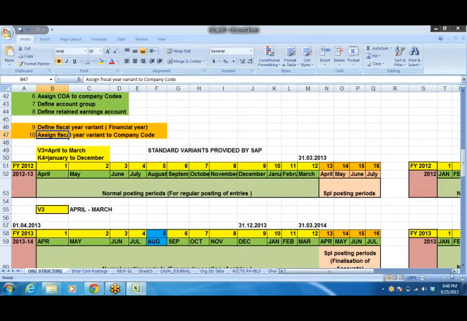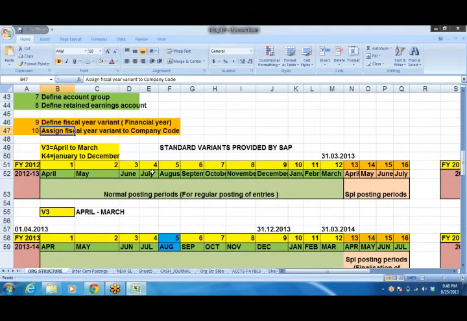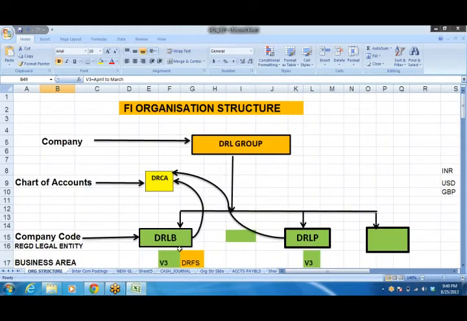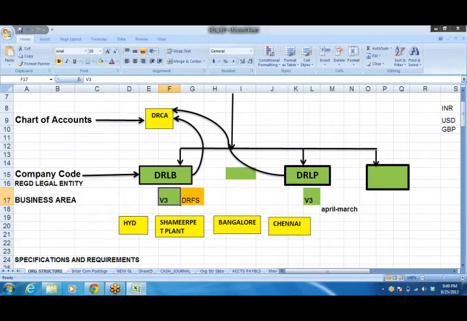Though I say define fiscal year variant, we need not define any fiscal year variant. V3 is already defined and kept in the system. We need to link that V3 to the company code. So we link it to this company code so that the system understands this company code is going to follow April to March, and this company code is going to follow maybe January to December. Like that, whatever it may be, we can assign that particular fiscal year variant.